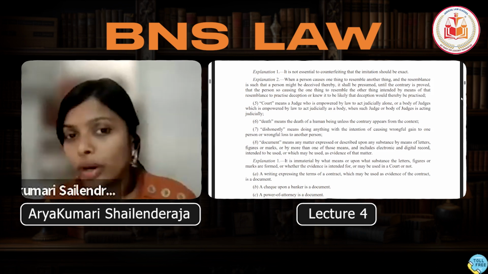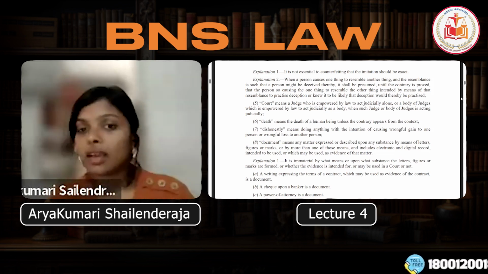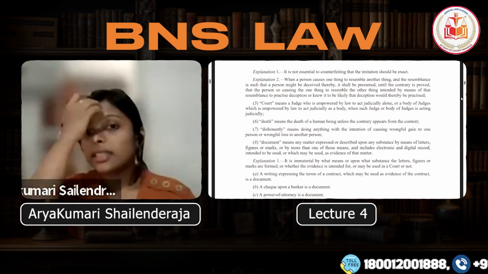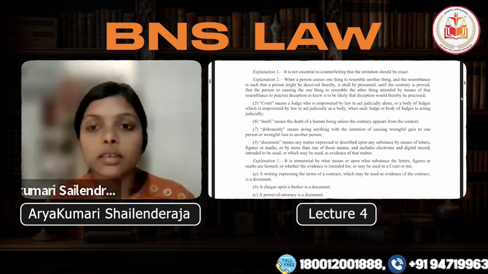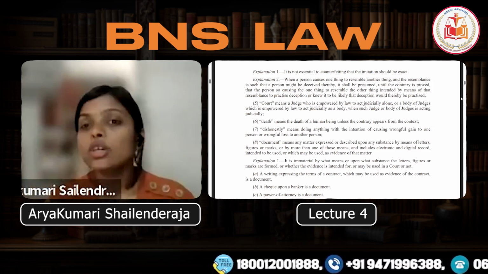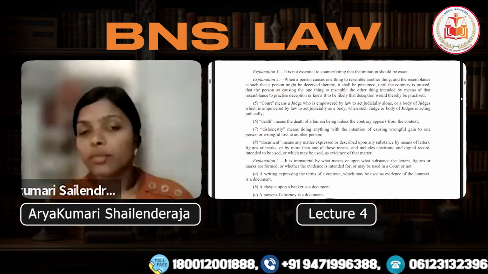So here, when we're talking about explanation one, it says that it is not essential to counterfeiting that the imitation should be exact.